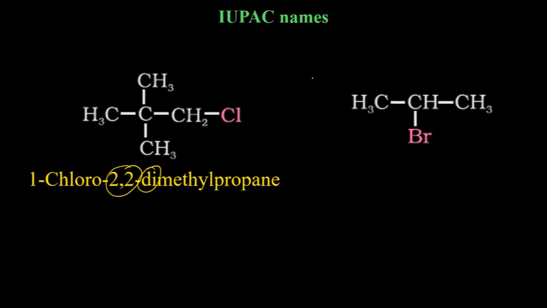Preeta, no. Mac, no. Arohi, correct. Preeta, no. Think again which group it is. Rearrange and then think. Shivangi, correct. Varsha, no. It is not a straight chain in the sense that bromine is not at the end. N is written when bromine is at the end. Mehak, now correct. Preeta, now correct.